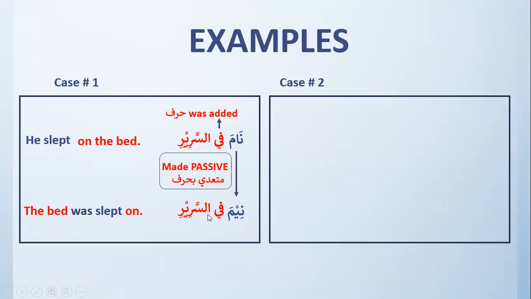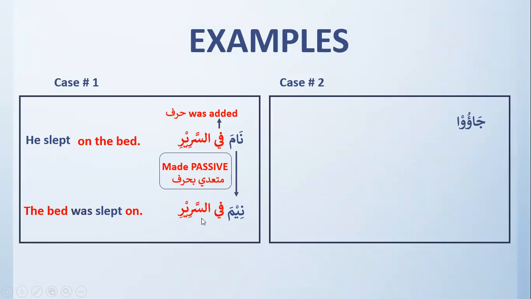And now if you notice this detail, which was actually your mutalik bil fail: the bed was slept on. It became like a naibul file for you. So what was slept on? The bed was slept on. So this became the naibul file.